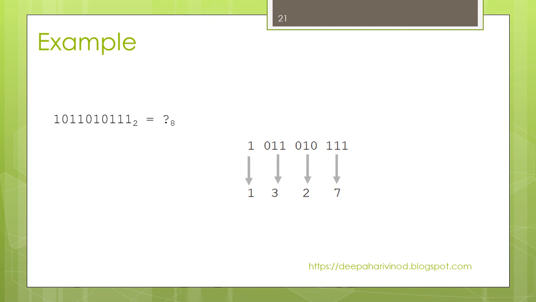So 111 I can write as 7, 010 as 2, 011 as 3, and if I add 0s here, it doesn't make any change, and in that way I can fill all of this with 3 bits, and this becomes 1. So 1327 is the answer.